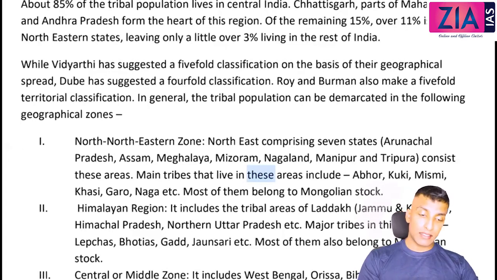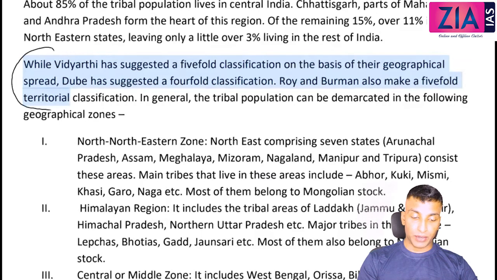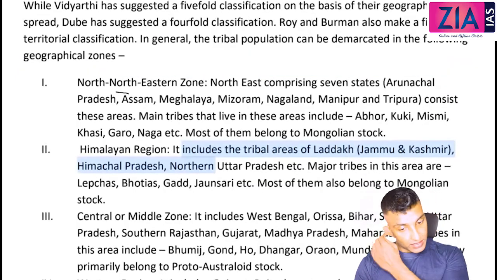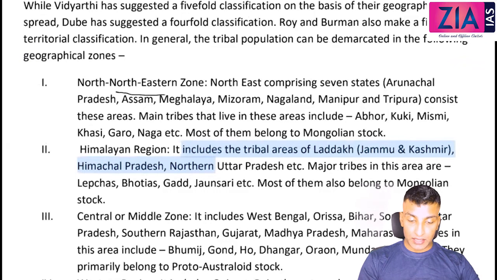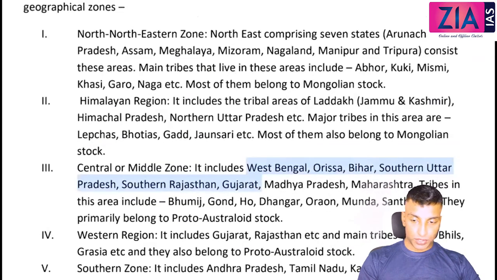In general, you can divide all these different classifications into the 5 that we have listed here: the northeastern zone, Himalayan region, central or middle zone, western region and southern zone. Most of you should already know this.